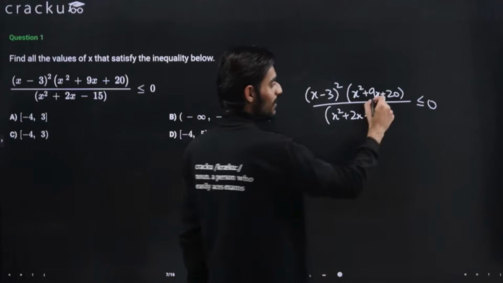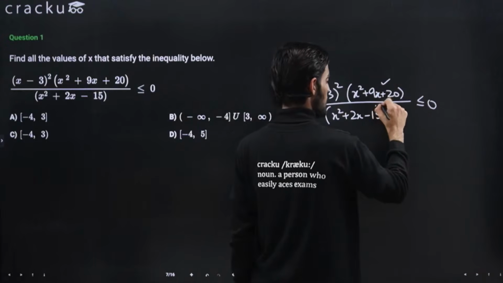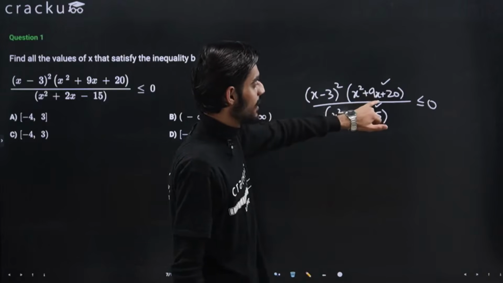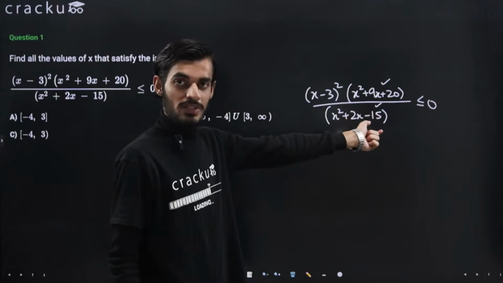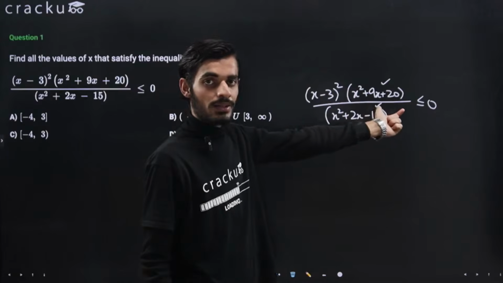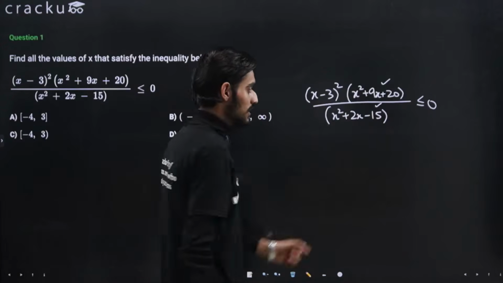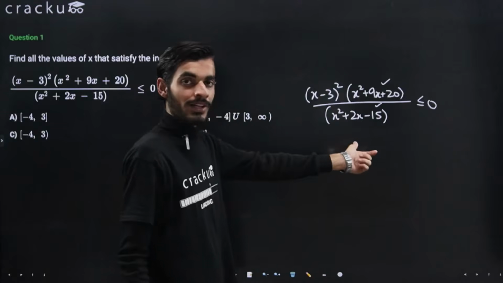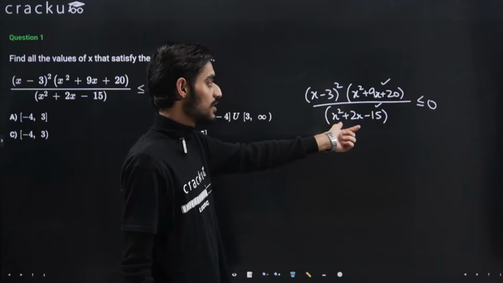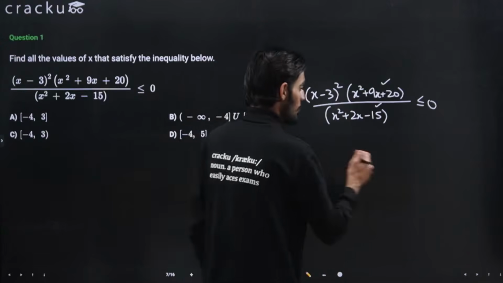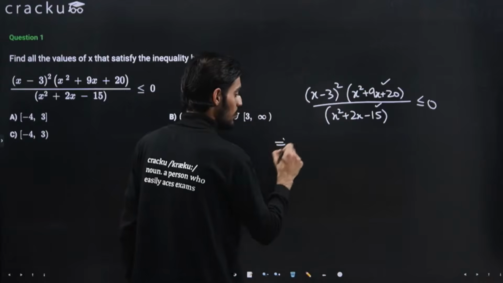Now we need to just simplify this quadratic term as well as this quadratic term. You can see that the 9 we can write as 5 plus 4 is 9 and 5 into 4 is 20. So we can just break the middle term and we will be able to solve this quadratic. Similarly, for the term in the denominator, 5 minus 3 is 2 and 5 into minus 3 is minus 15. I hope you should be able to do this quickly. If you have done the quadratic class, you will be able to do this.